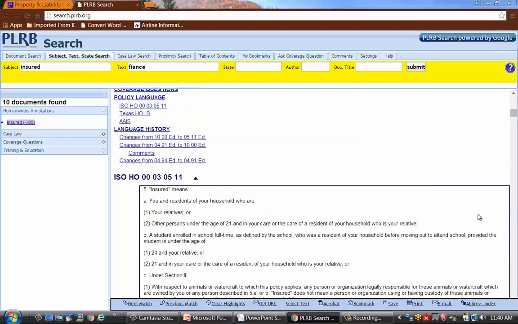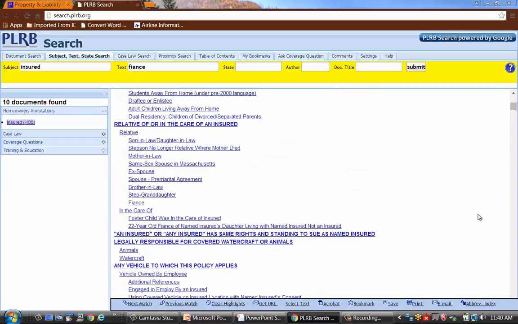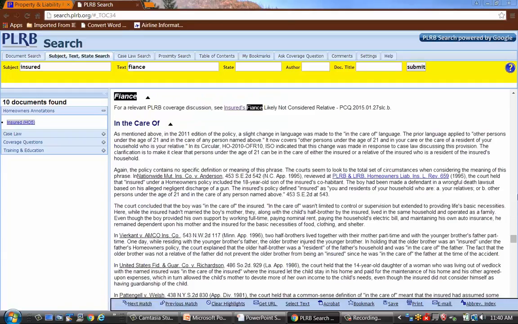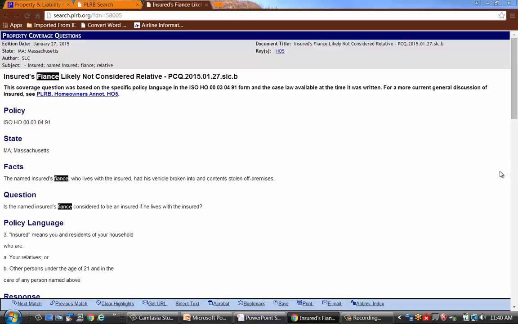So we're going to go back up and look at the table of contents and see if anything jumps out at us, and we see under relative of or in the care of the insured, there's actually a heading called fiancé. So we're going to click on that. And under that, we see a link out to what we call a coverage question: insured's fiancé, likely not considered a relative. We're going to click on that and open up that coverage question.